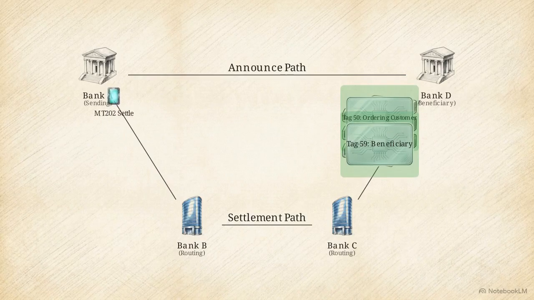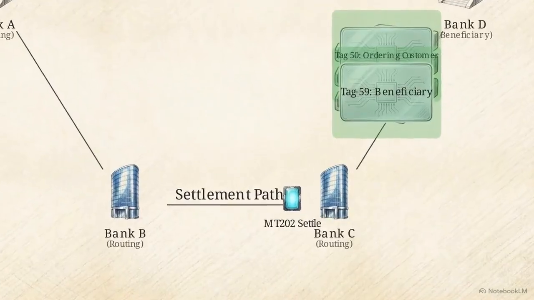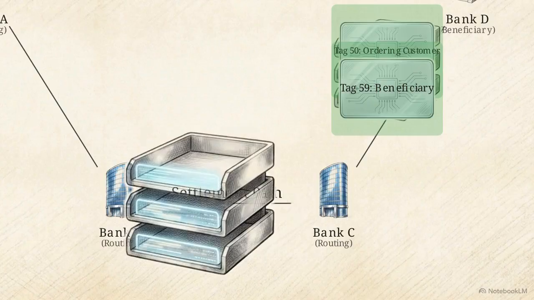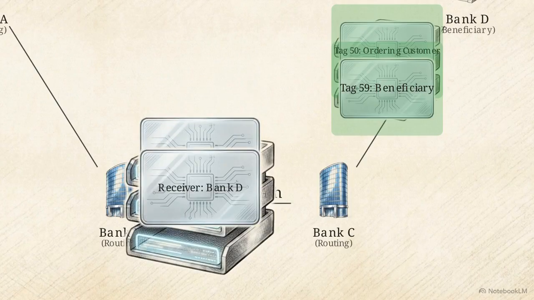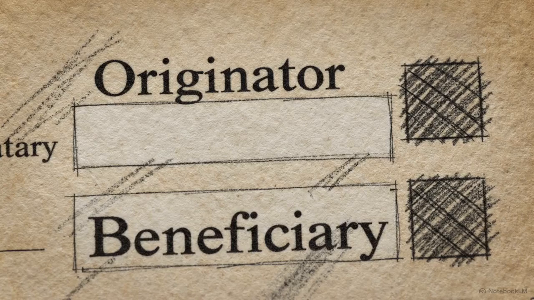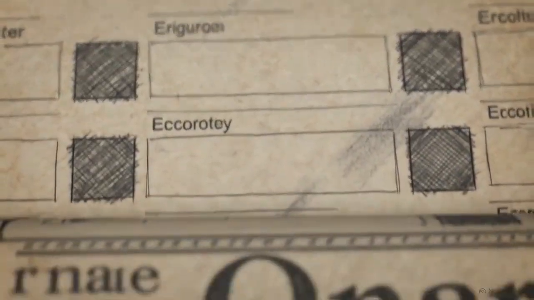If we examine the internal fields of a pre-2009 MT202 at a routing bank, we find only the identifiers for the sending and receiving banks. The message contained 0 data regarding the underlying originator or the ultimate beneficiary. Intermediate routing banks were moving millions of dollars in settlements without a technical path to perform required screens. As global regulations tightened, institutions realized they were unwittingly processing illicit transactions through these data gaps. The cover method's efficiency had created a severe legal liability, forcing a redesign of the settlement protocol.